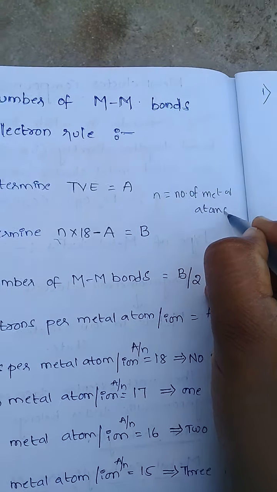So these are the 3 important steps to find metal-metal bonds using the 18 electron rule.